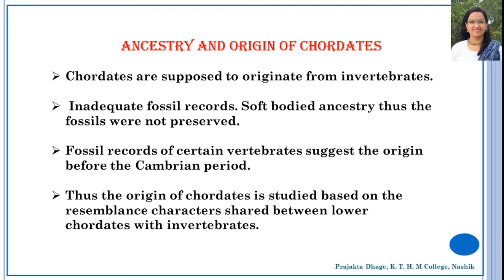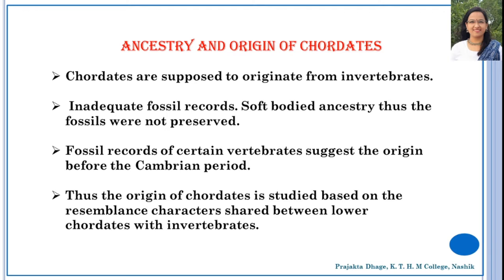It includes living as well as extinct animals such as ostracoderms, tunicates, lancets, lampreys, fishes, amphibians, reptiles, birds, and mammals. The prime character of chordates is presence of notochord.